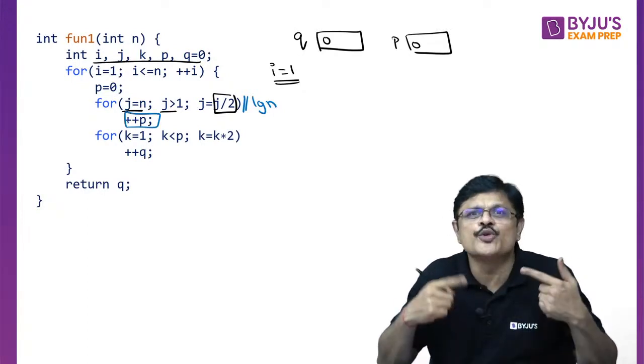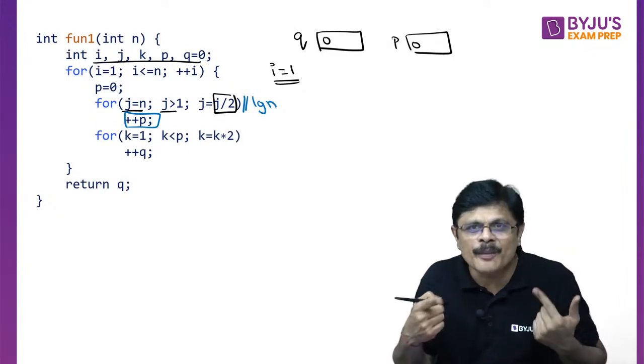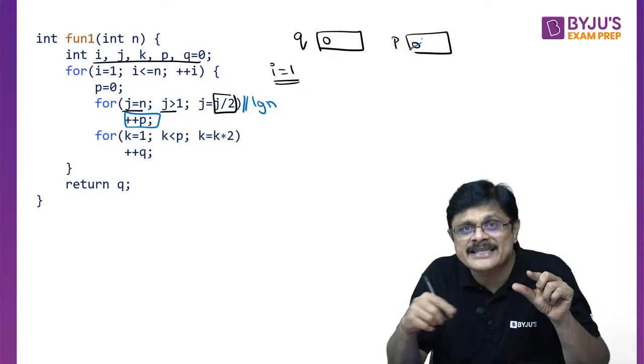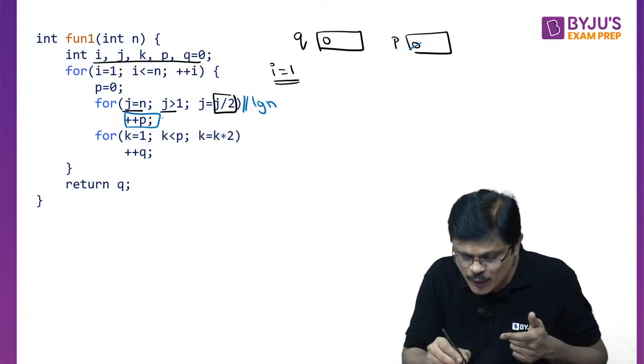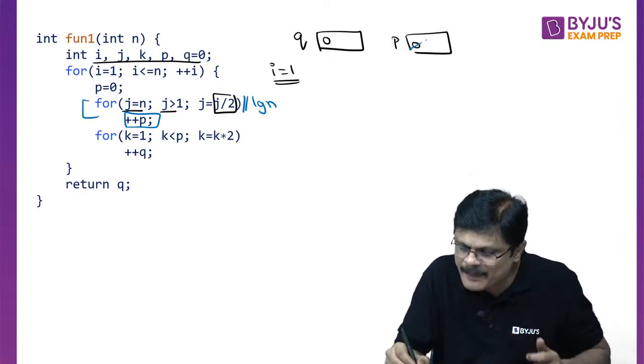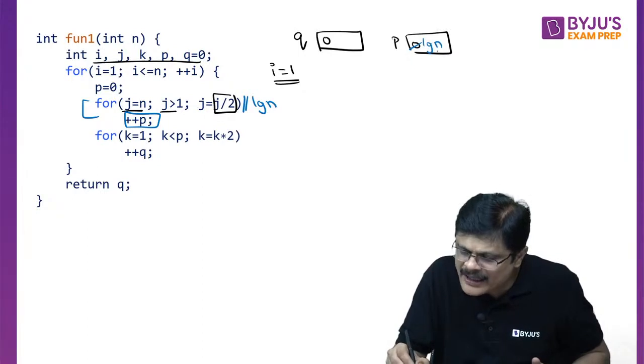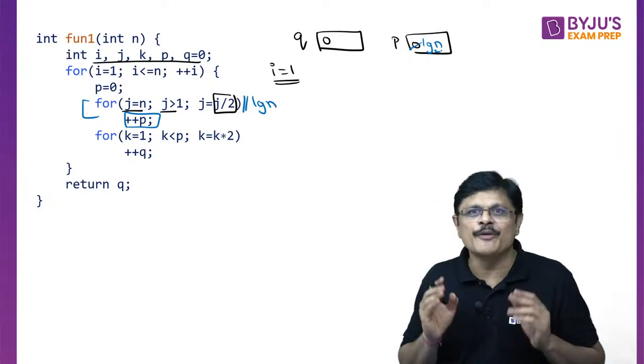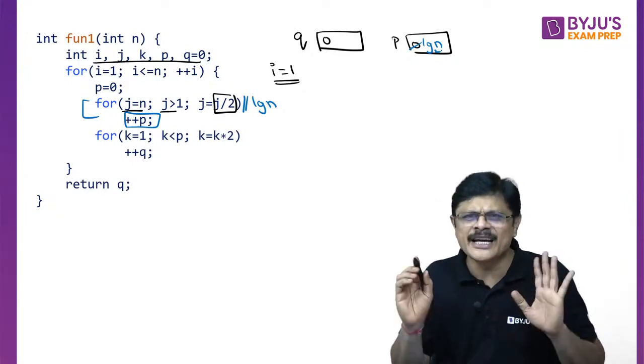How many times does this loop iterate? Log n times. So p value is initially 0, and it is incremented how many times? Log n times. So by the end of this loop, the p value would be log n to the base 2, my dear friends.